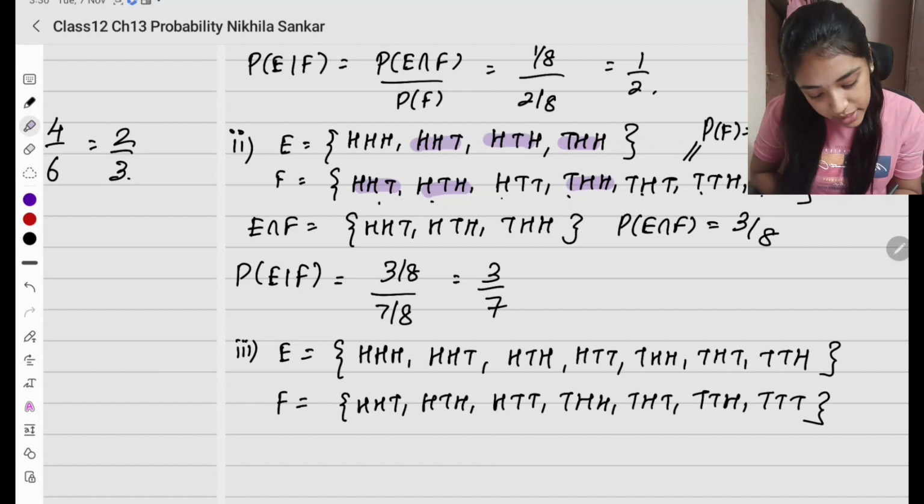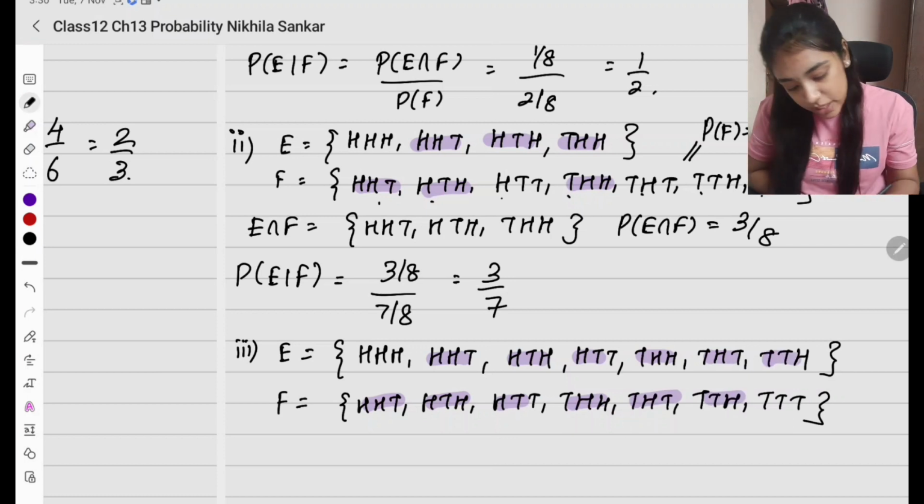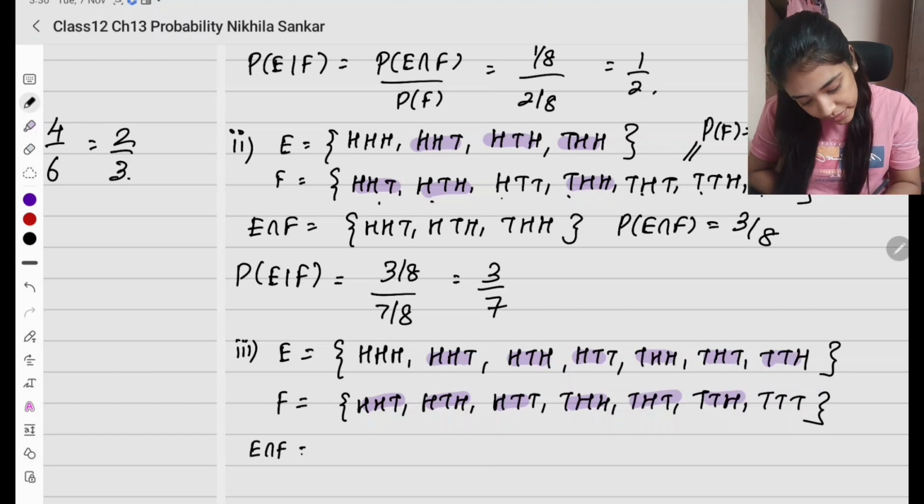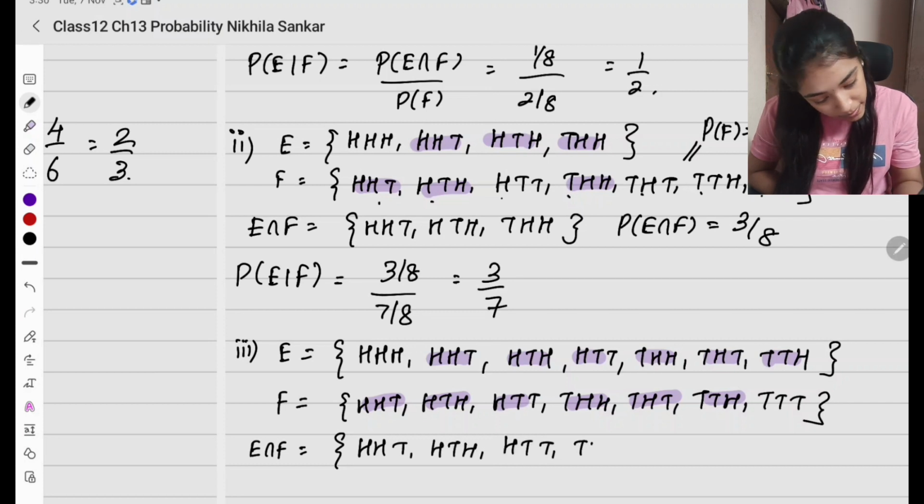Now what are the common elements? HHT, HTH, HTT, THH, THT, TTH. So E intersection F is going to be HHT, HTH, HTT, THH, THT, TTH.